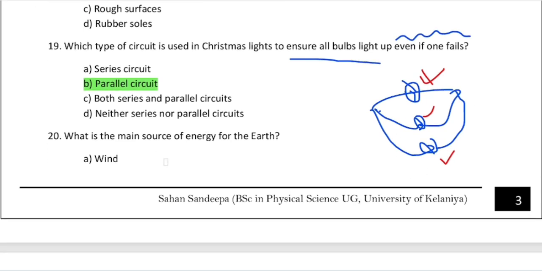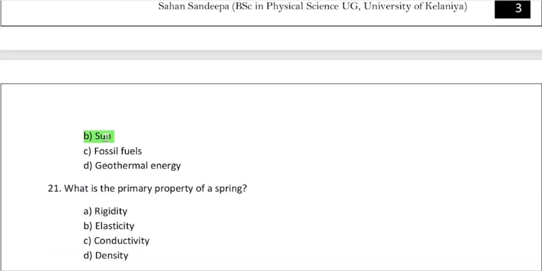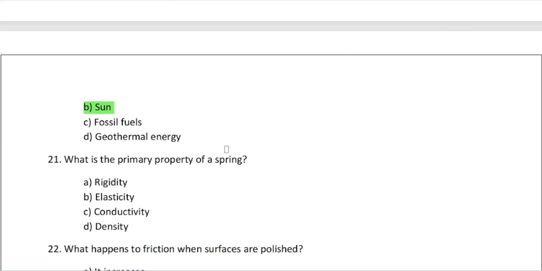Next question, last one. What is the main source of energy for the Earth? It is the sun. You know that the sun gives us energy. That energy is converted to other energy by the photosynthesis process. That energy is stored in plants, fruits, and vegetables, like foods, as chemical energy. We take the energy and do some movements, then it is converted to kinetic energy, and when we are shouting, it converts to sound energy, but we don't have light energy. Yeah?